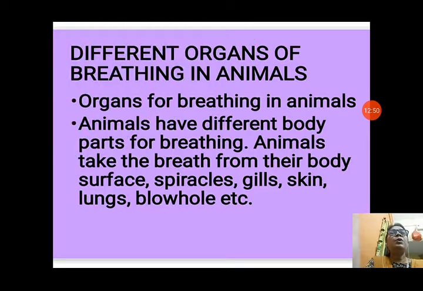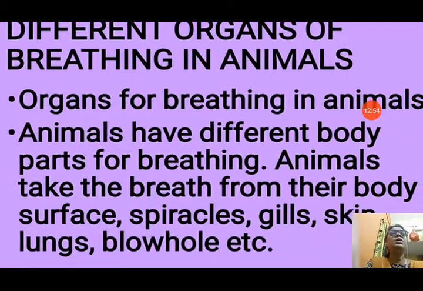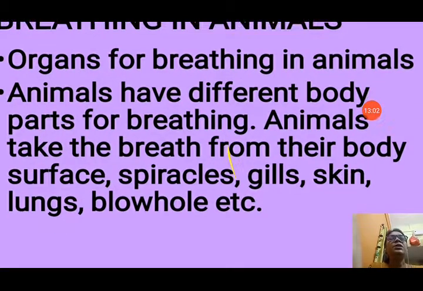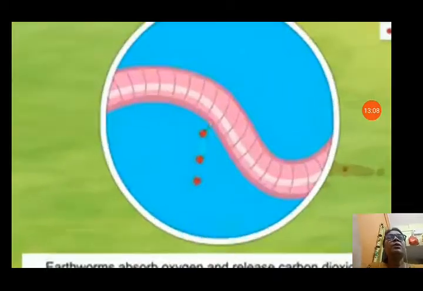Now let us see the different organs of breathing in different animals. All the organs of breathing are not the same. Different animals have different types of breathing organs. You can see animals have different bodies. These are body surface, spiracles, gills, skin, lungs, blowhole, etc. Let us see about these organs.